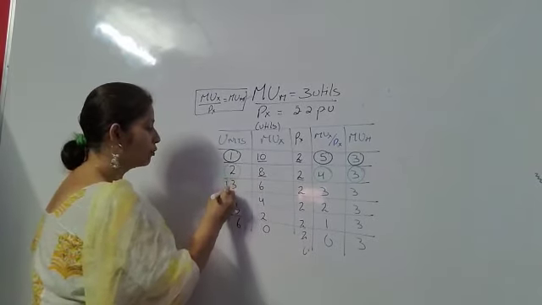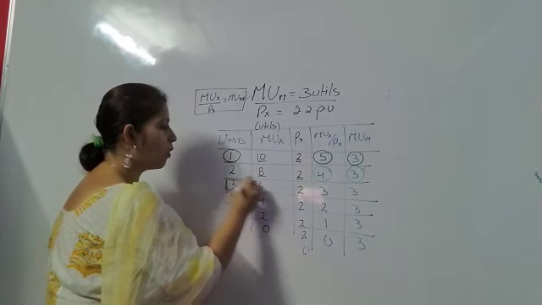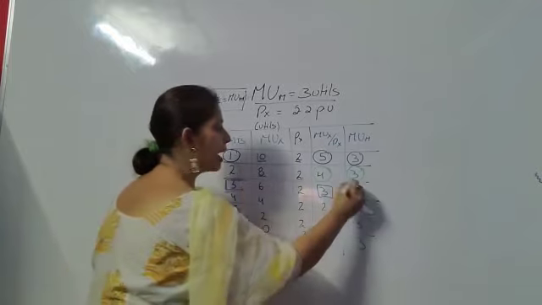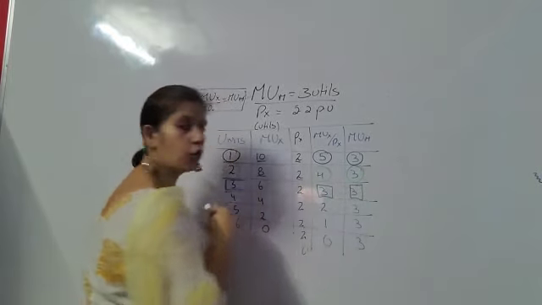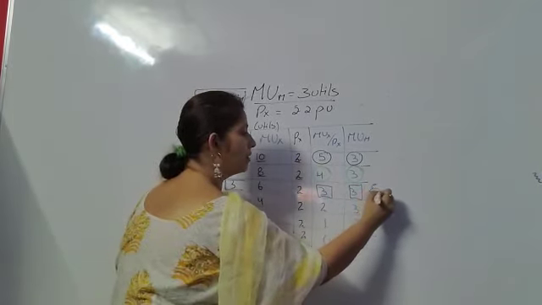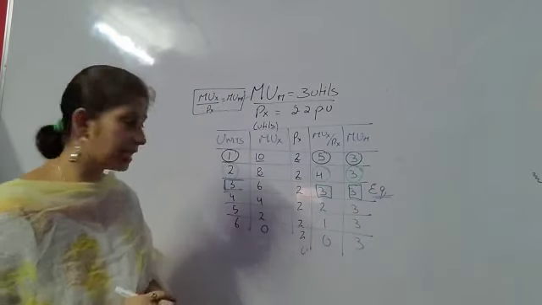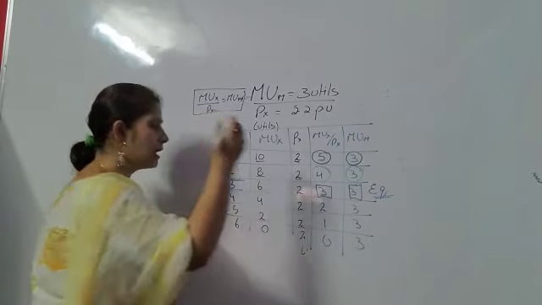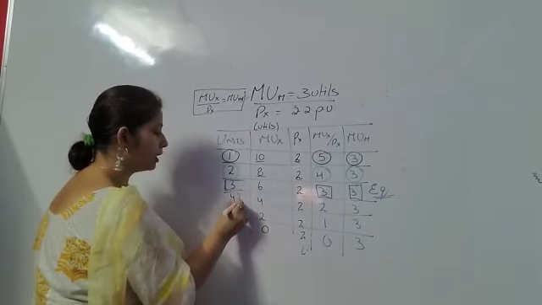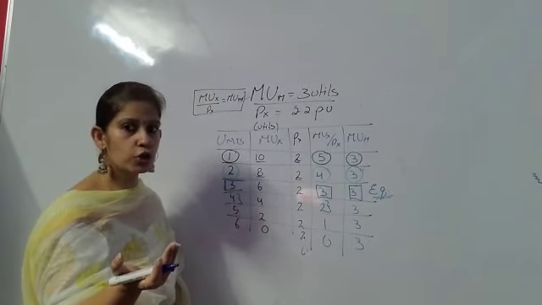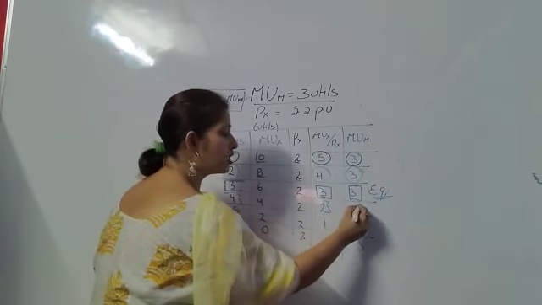Now when we move to the third unit, what we notice is MUX by PX is also 3 and marginal utility of money is also 3. So this is our equilibrium. And if we still increase the consumption, we will notice that at the fourth unit, MUX by PX is 2, that I'm only getting 2 utils per rupee, but I should get 3 utils.